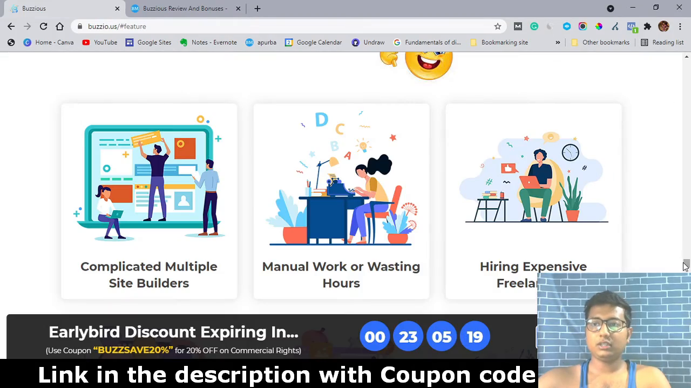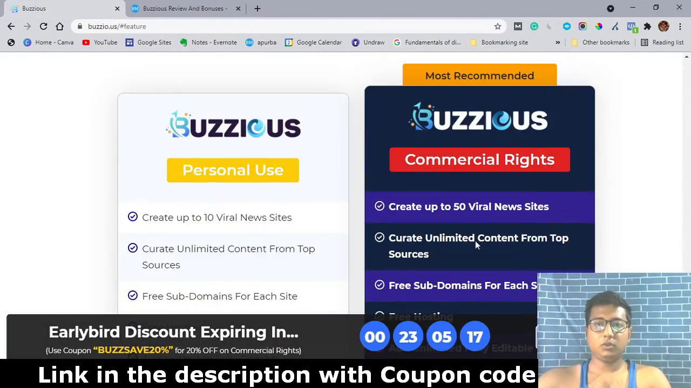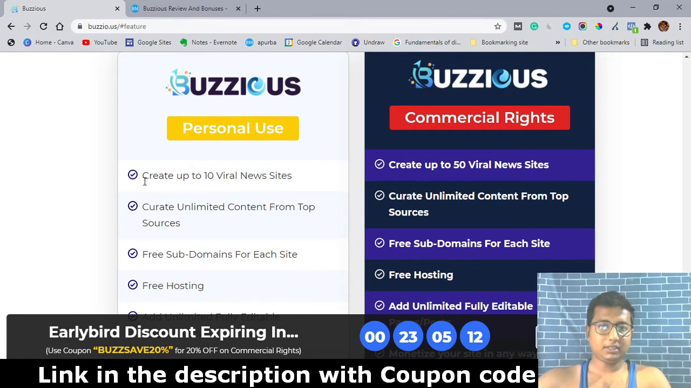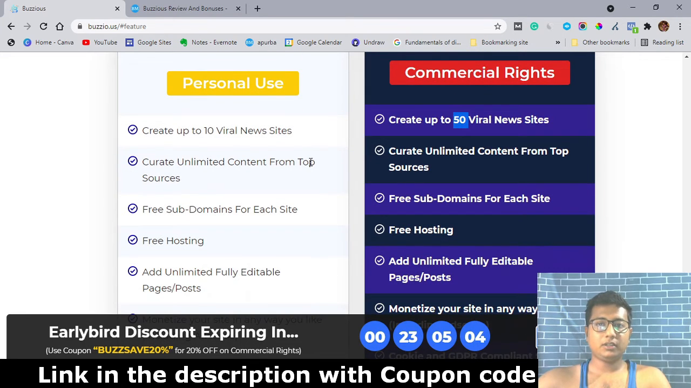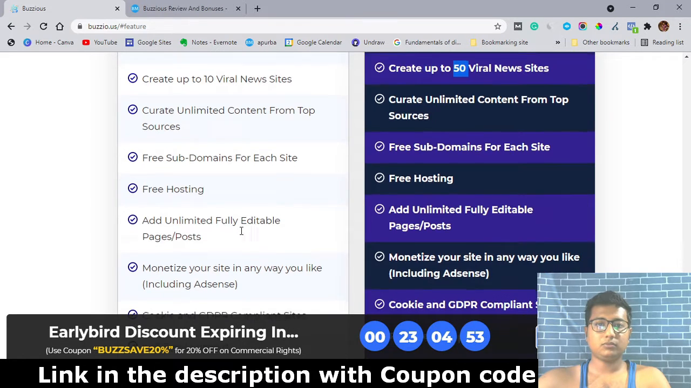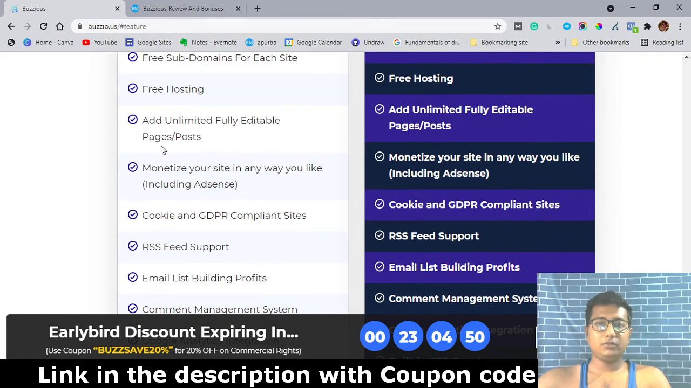Okay, so you can get a commercial license or a personal license. I will show you the comparison between both. With the personal license you can create up to 10 viral news sites, and with the commercial license you can create 50, and create unlimited content from top sources. Both have free subdomains for each site, free hosting, and unlimited fully editable pages and posts, same.